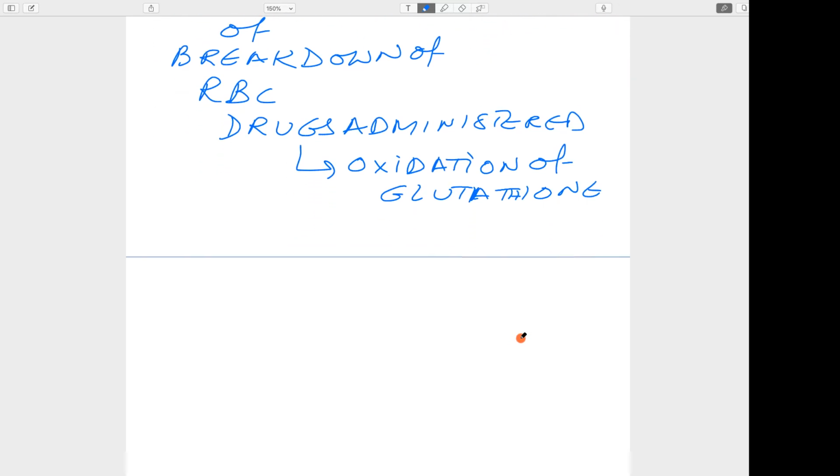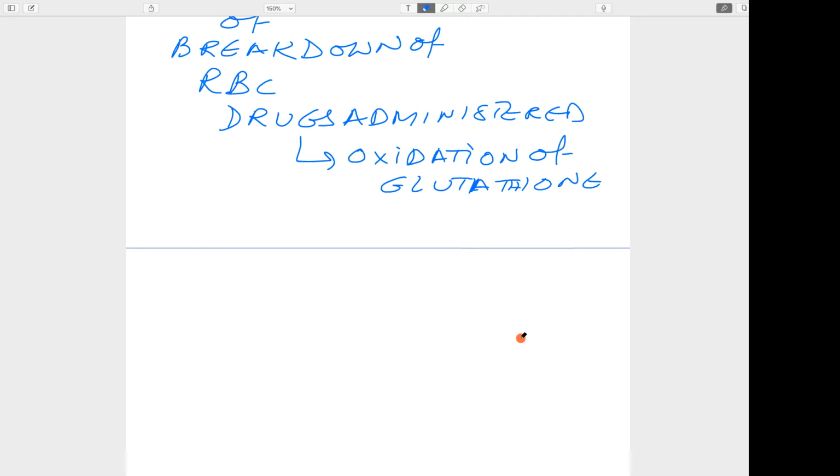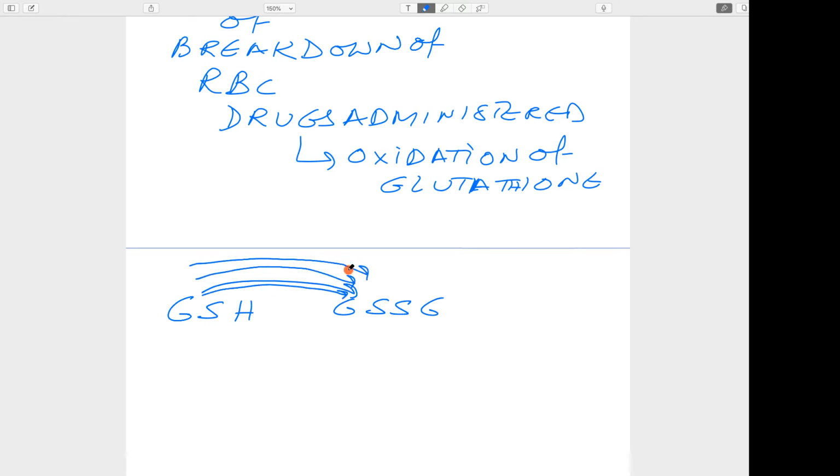Once the oxidation of glutathione takes place, in the presence of the drugs compared to their absence, GSH is converted to GSSG. So there is a large amount of GSSG. Then if there is less production of NADPH, what happens?